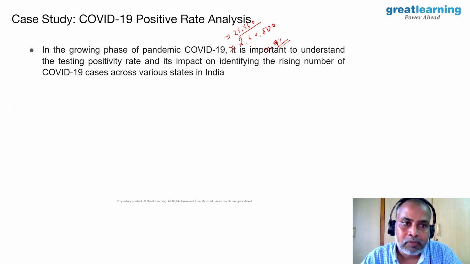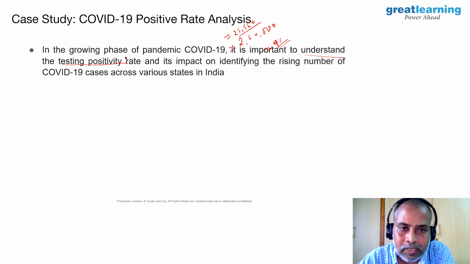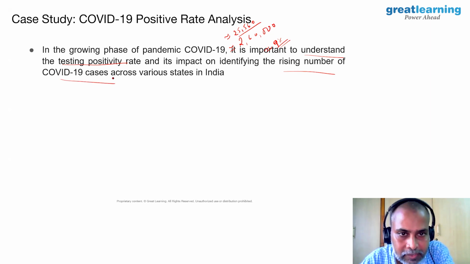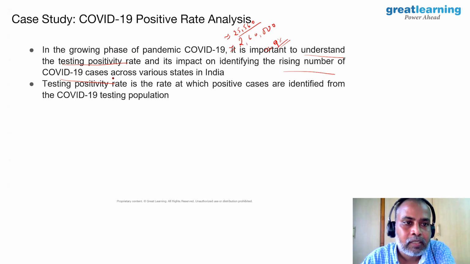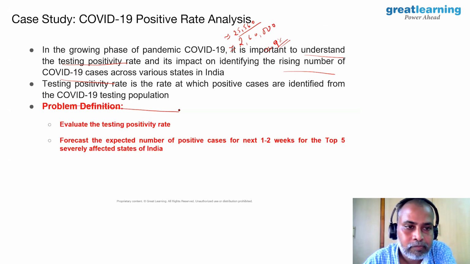Let me get into the problem definition. In the growing phase of the COVID-19 pandemic, it is important to understand the testing positive rate and its impact on identifying the rising number of COVID-19 cases across various states in India. The testing positive rate is the rate at which positive cases are identified from the COVID-19 tested population.